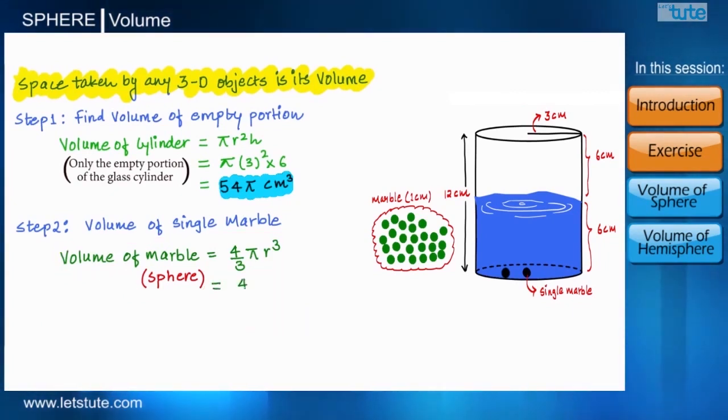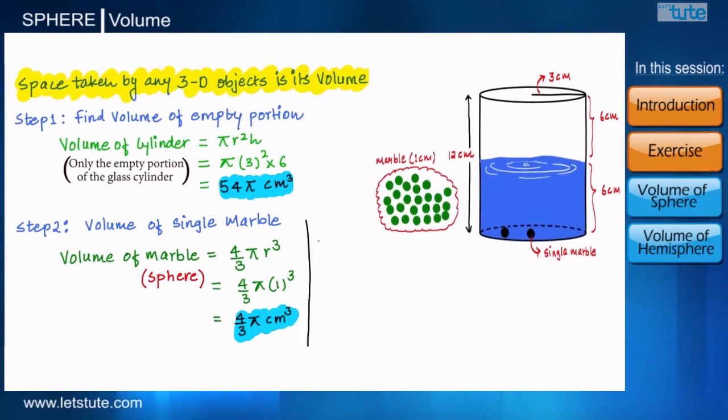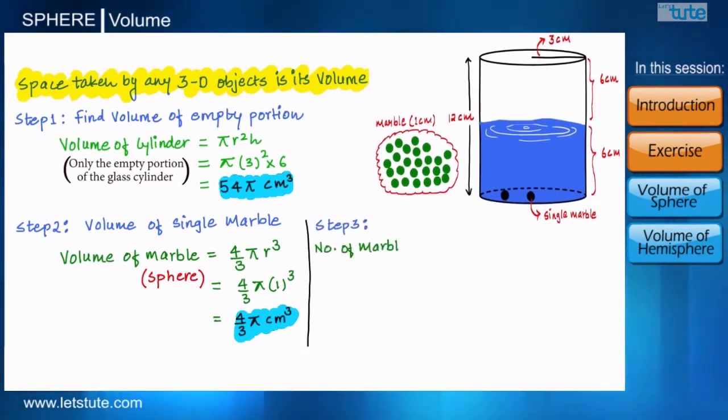First of all, let's calculate the volume. So its volume will be 4 by 3 pi centimeter cubed. Now let's go to the third step. Here we will divide volume of empty portion of the glass by volume of a marble.